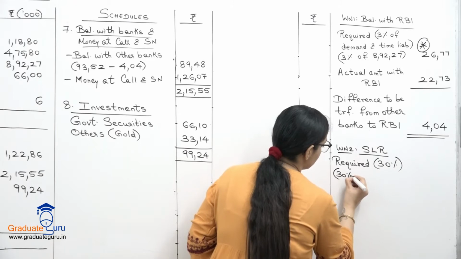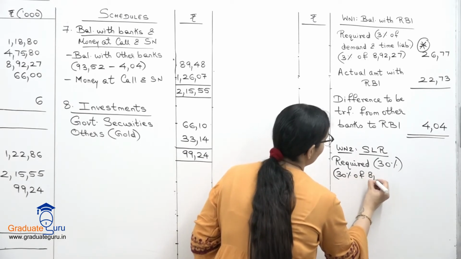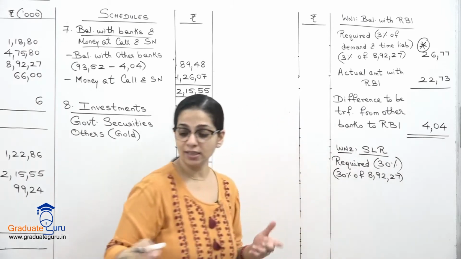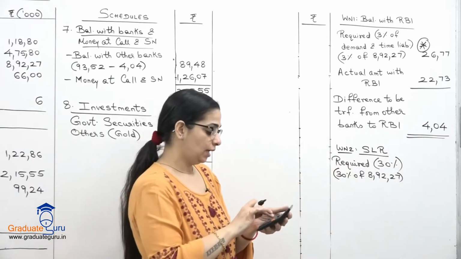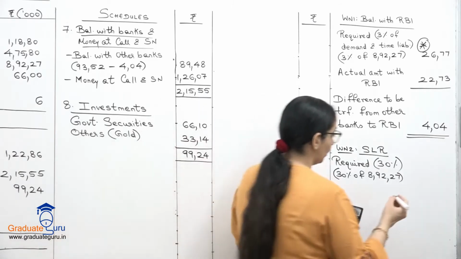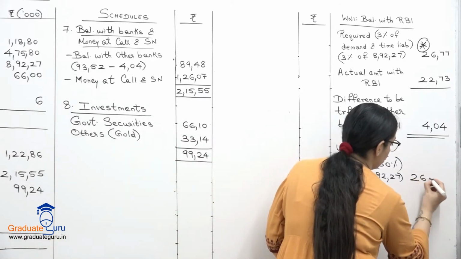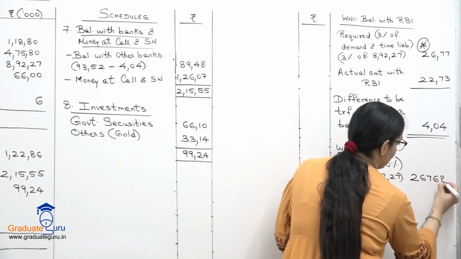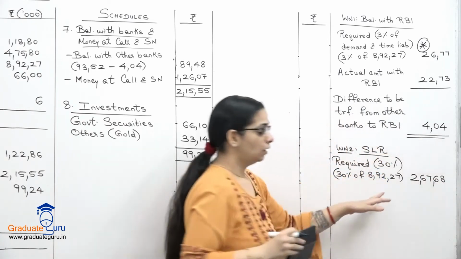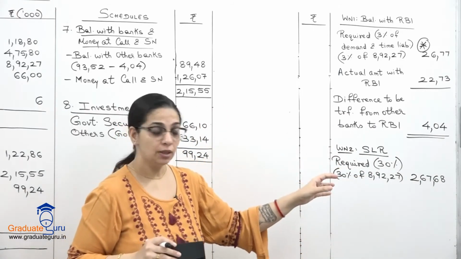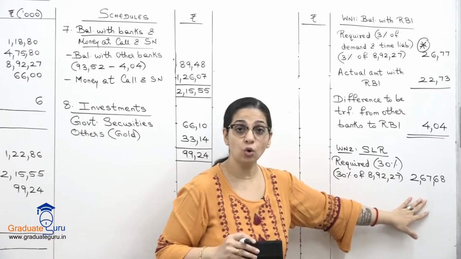So 30% of 89227. So let us calculate that. 89227 into 30%. We will get 26768. So this is our statutory liquid ratio which is needed. इतने हमारे liquid assets होने चाहिए.